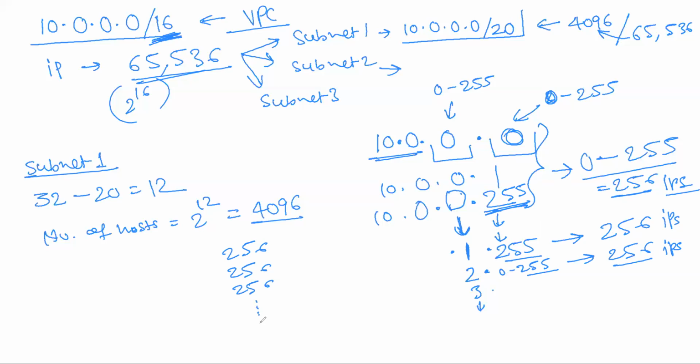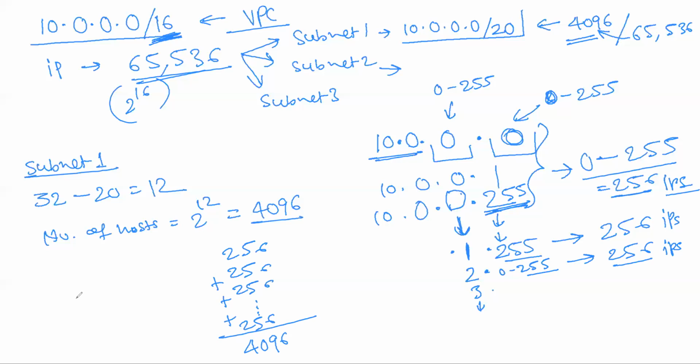Then like that, you will keep on having 256. How many times should you have 256 so that the result comes to 4096? Because that is the total number of hosts, correct? So if you keep on adding 256, the result should be 4096.